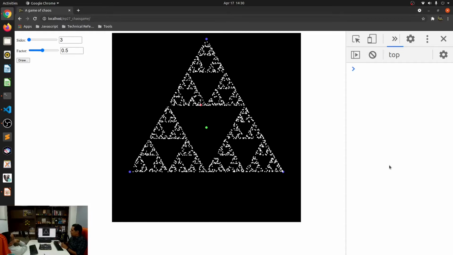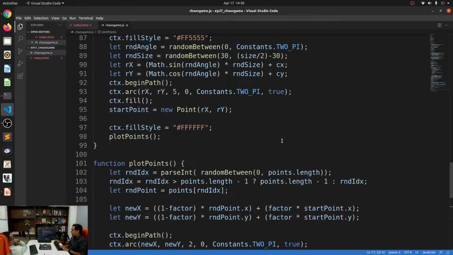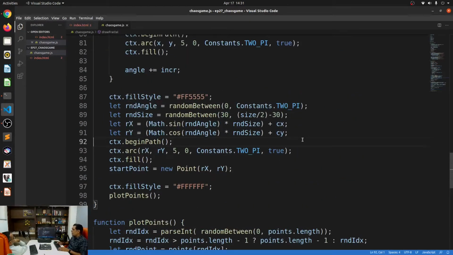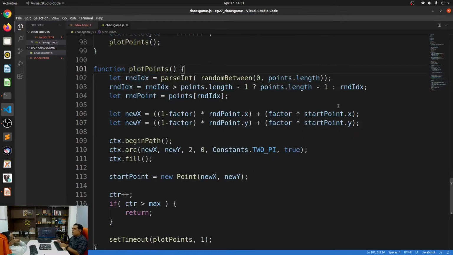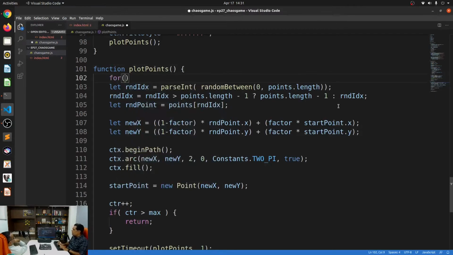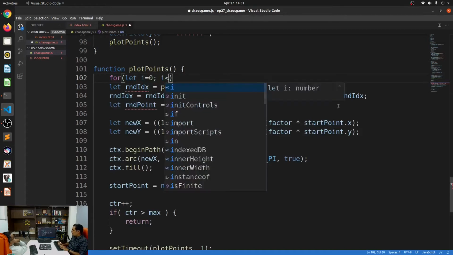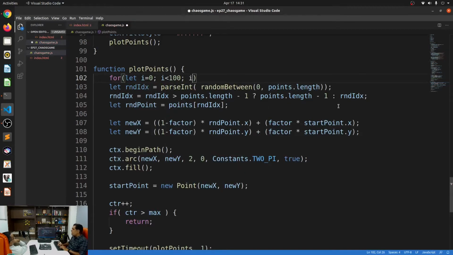Wow. All right. You will see that this will take a little bit of time to completely render. There is an easy way to speed this up. But before we speed this up, let's remove that start point. I don't want it to be there on the screen. We just did it so that we can visually see what's happening, right? So I'll just remove it from being drawn. Another thing is we want to speed up the number of points that are drawn per loop. So I can say for let i is equal to 0, i less than 100, so that every loop it will draw 100 points.